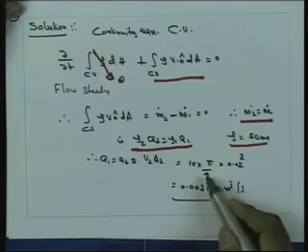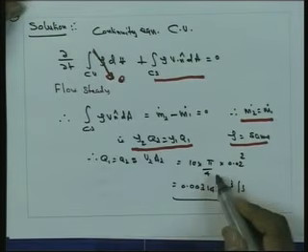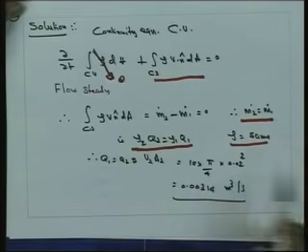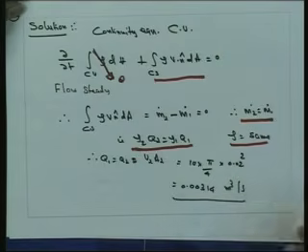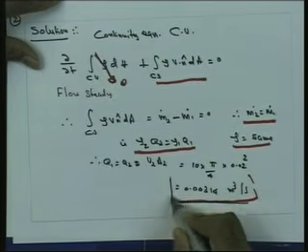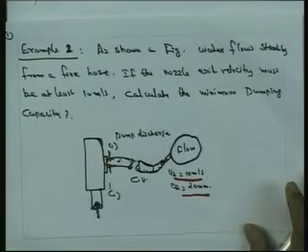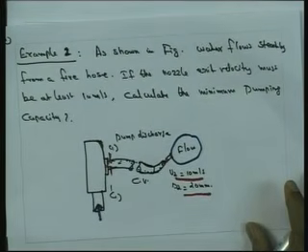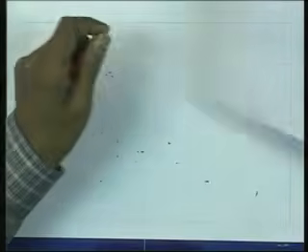That is equal to the velocity, 10 meter per second, multiplied by the area of cross section of the pipe, that is pi by 4 d square. So d is 0.02 meter or 20 millimeter. Finally this is the pumping capacity for the fire hose system which we have seen in this particular figure. So q is equal to 0.00314 meter cube per second. This is a simple problem where we can use this integral form of the continuity equation.